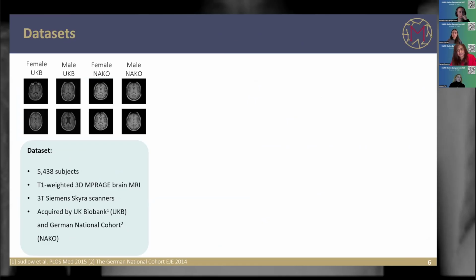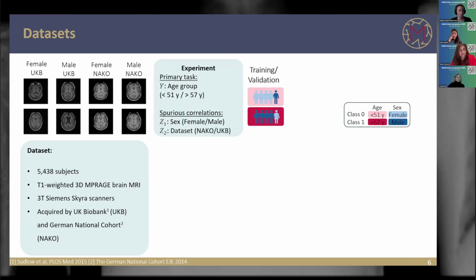In this presentation, we took brain MRIs from the UK Biobank and the German National Cohort. And the idea was that the primary task to predict is the age group. So is the subject younger than 51 years old, or is it older than 57 years? And then we induce spurious correlations over the sex of subjects. So do we have a female or male brain? And the data set is from the NAKO or the UK Biobank.